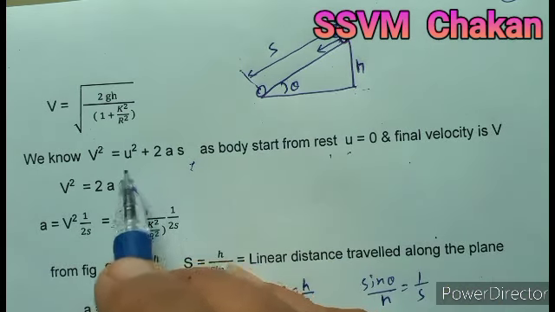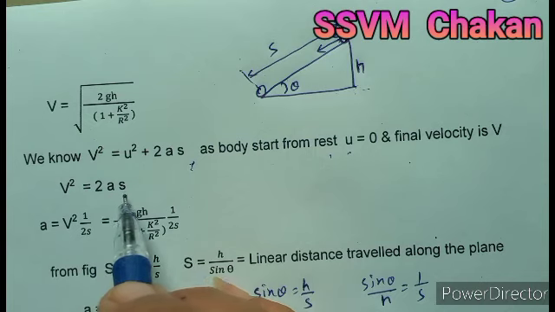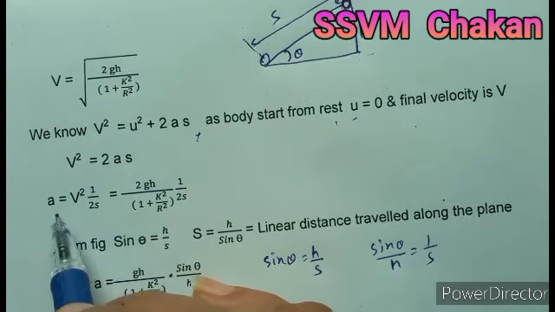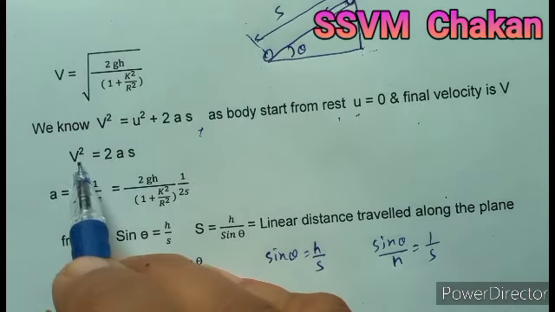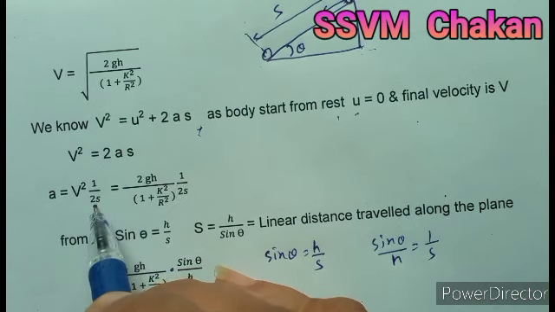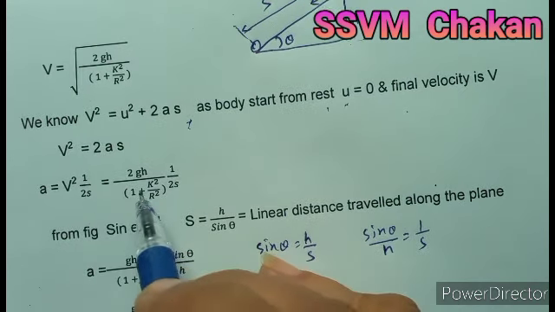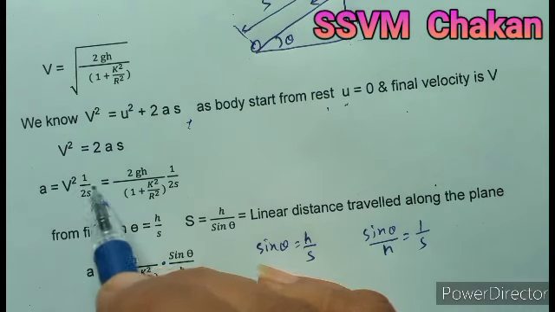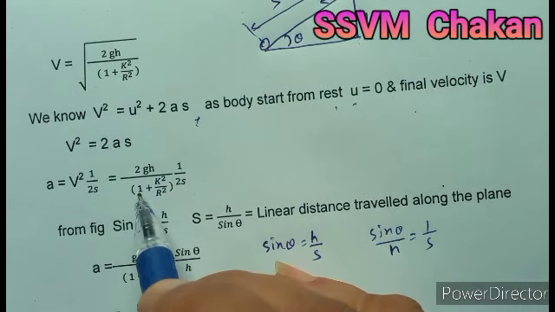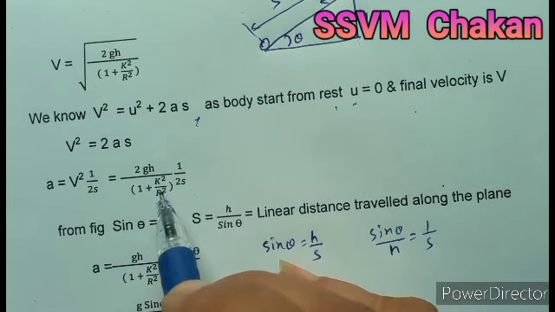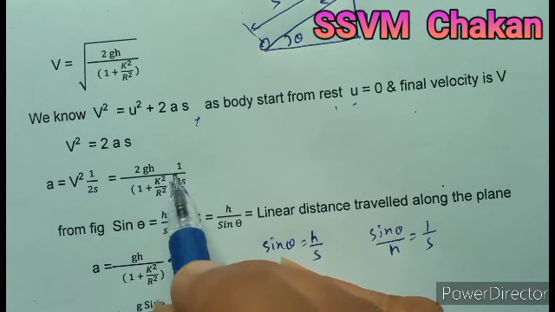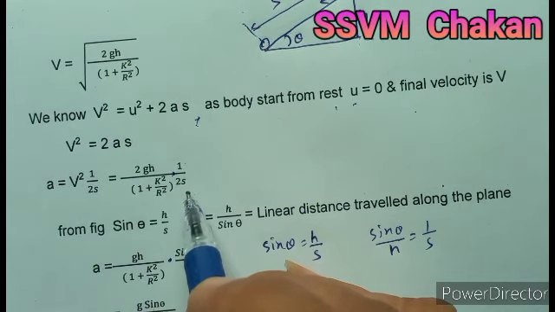Substituting u equal to 0, v² is equal to 2as, or acceleration a is nothing but v² divided by 2s. Substitute the value of v², that is 2gh divided by 1 plus k²/r², into 1 upon 2s.